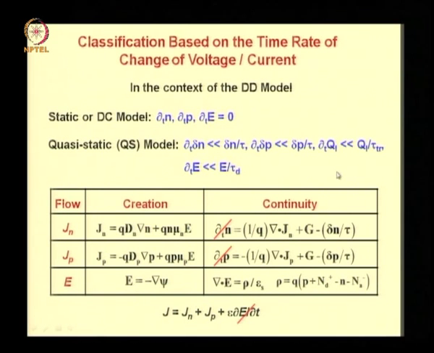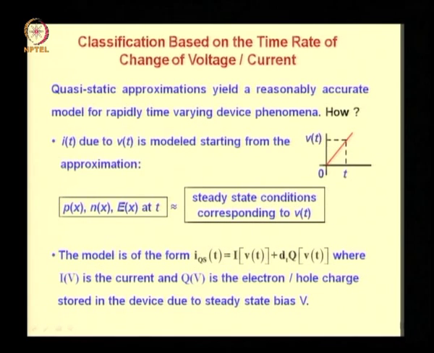Under such conditions, you can neglect the ∂n/∂t and ∂p/∂t terms in the continuity equations of electrons and holes, and the ∂E/∂t term in the expression for the current density, which consists of the electron current due to drift and diffusion, hole current due to drift and diffusion, and displacement current represented by the ∂E/∂t term. The quasi-static approximations yield a reasonably accurate model for rapidly varying device phenomena.